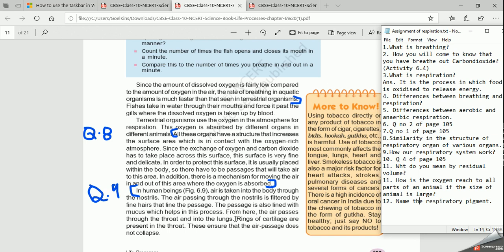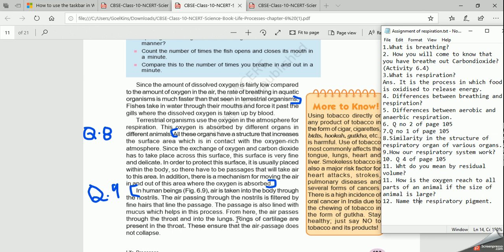When it passes through the throat into the lungs, it goes through the windpipe, right? Now this windpipe is just like a balloon. As you know, when there is no air in a balloon, what will happen? You'll say, ma'am, the balloon will collapse. Yes, right. Suppose I'm talking about the same thing in our windpipe.